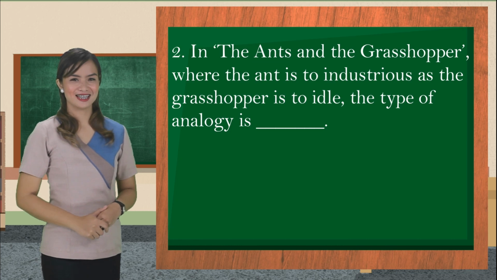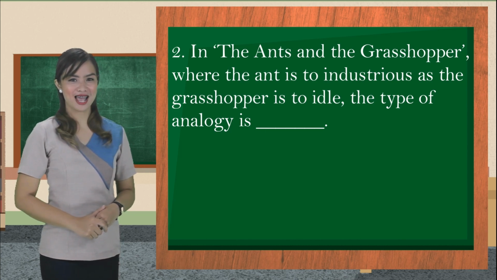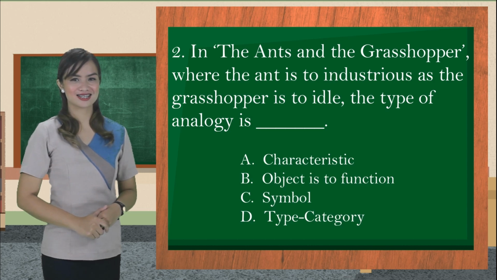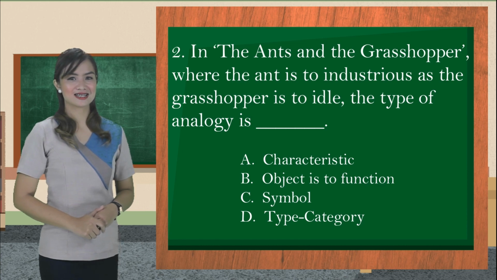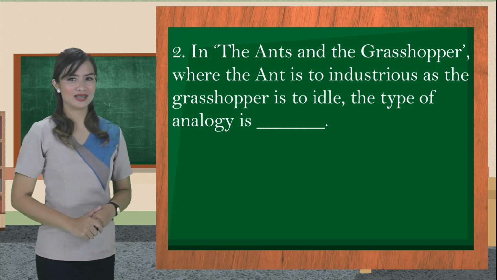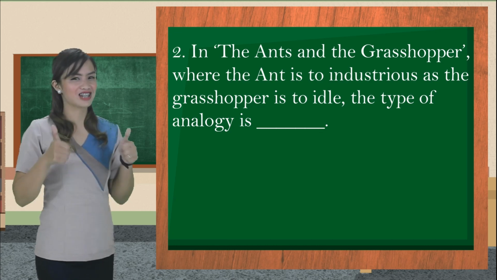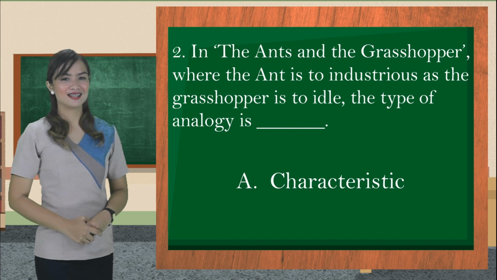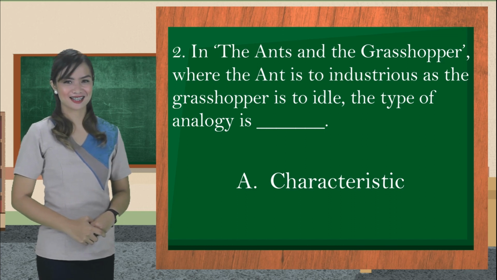Next number. In the ant and the grasshopper, the ant is to industrious, as a grasshopper is to idle. The type of analogy is blank. A. Characteristic. B. Object is to function. C. Symbol. D. Type is a category. Who among you got the right answer? Good job! The answer is letter A, characteristic.